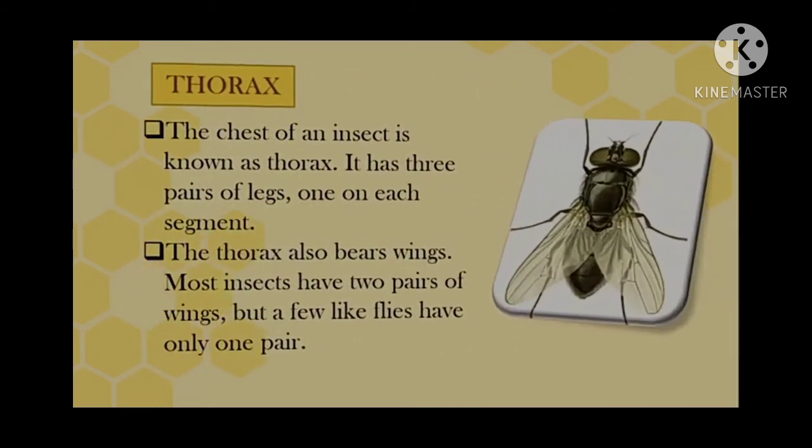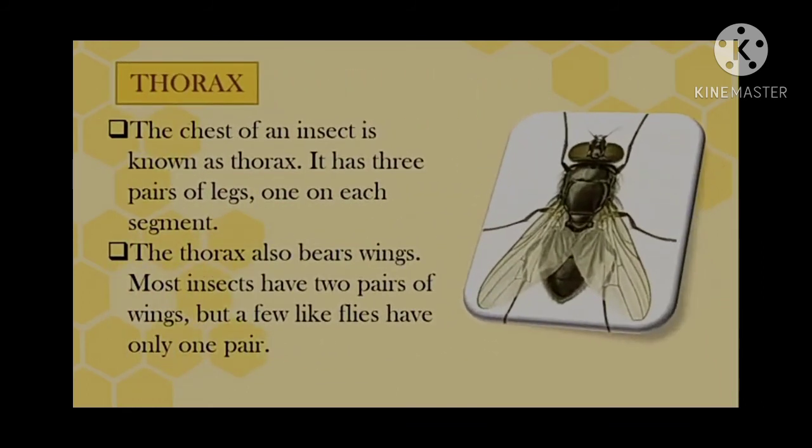Our next part of an insect is the thorax. The chest of an insect is known as the thorax. It has 3 pairs of legs, one on each segment.